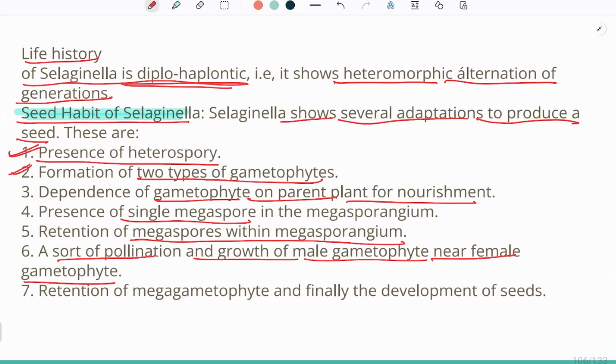And the third is the presence of the male gametophyte near the female gametophyte, so that the male gametophyte does not have to travel that far for fertilization. Now, retention of megagametophyte, and finally the development of seed. When this megagametophyte is retained on the plant body, then the seed production will be there. So these are some points which were present in pteridophytes which helped in the production of seeds.